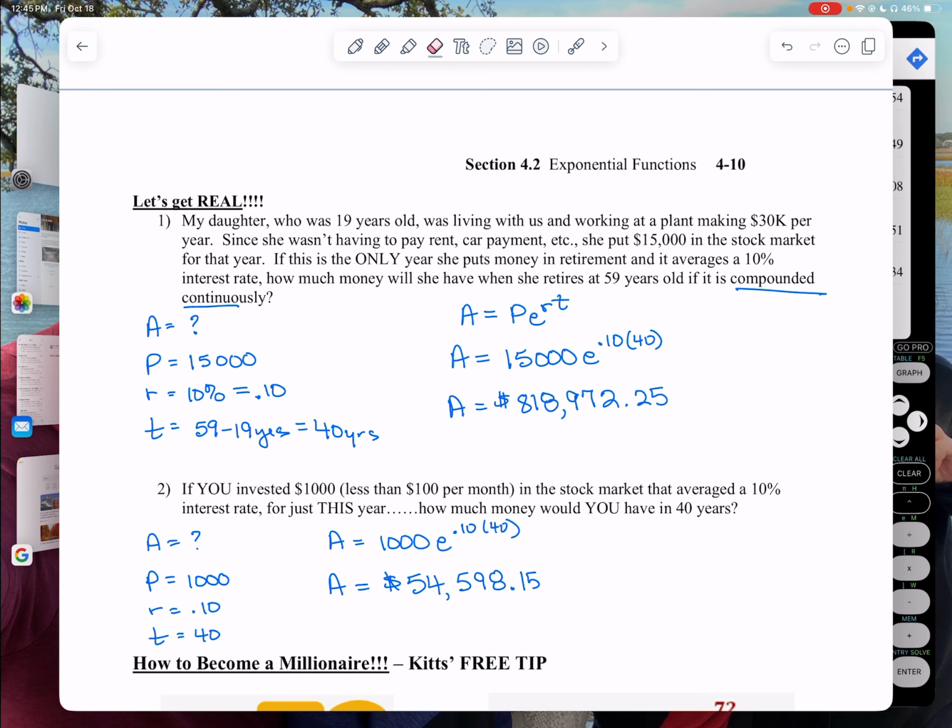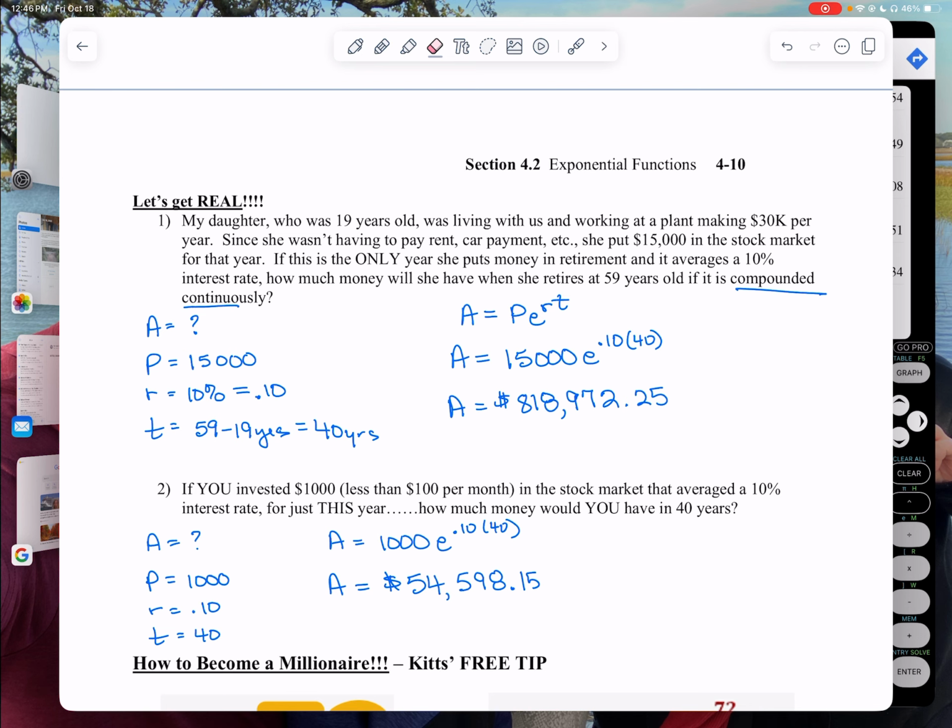I want to see your eyes. If they aren't bugging out of your head, you're not paying attention. You need to rewind and listen to what I just said. If you put $1,000 in the stock market this year, and let's hope the stock market does well, it will turn into $54,000. And then if you do it next year, that's another $54,000. And the next year, 1,000 turns into $54,000. That's crazy.